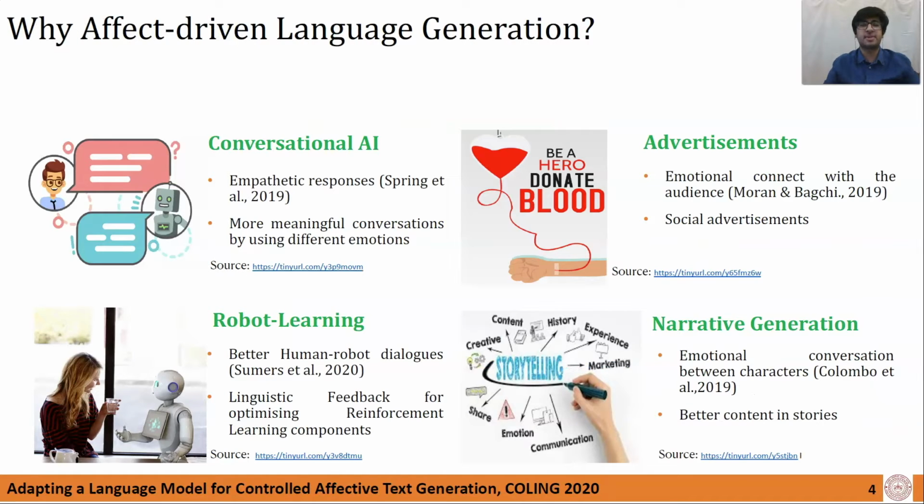There are several examples that shed light on the importance of affect-driven language generation. Some of them have been shown here. Chatbots and conversational AI systems can present empathetic responses by accounting for the appropriate emotion and intensity. Affect can also be useful for advertisement generation, robot learning, and narrative generation.